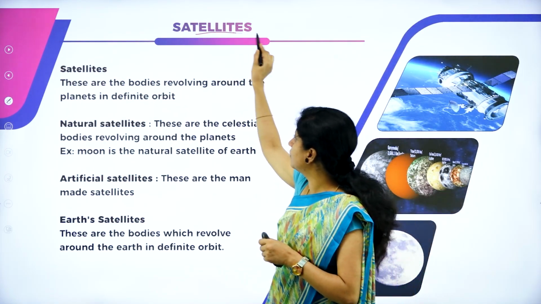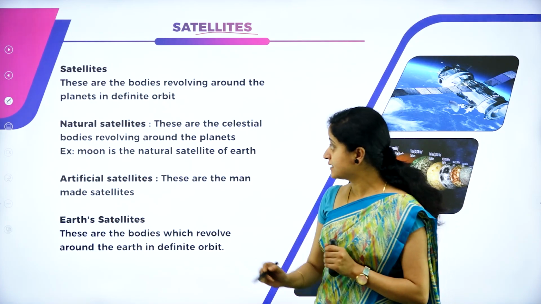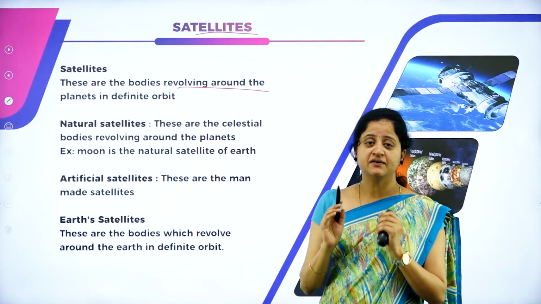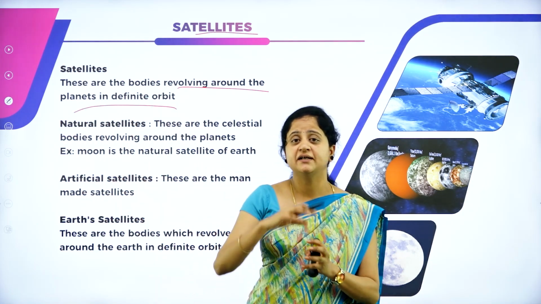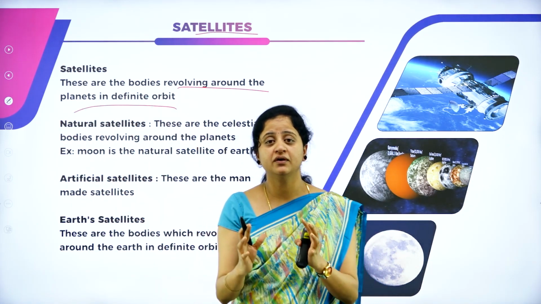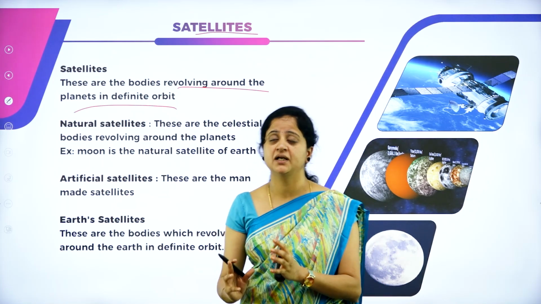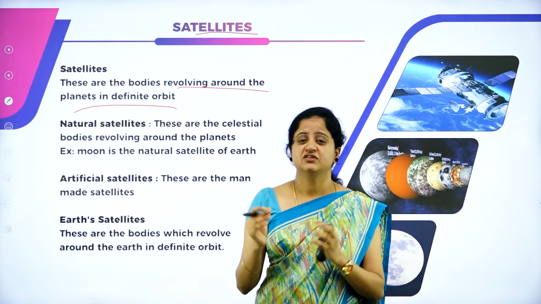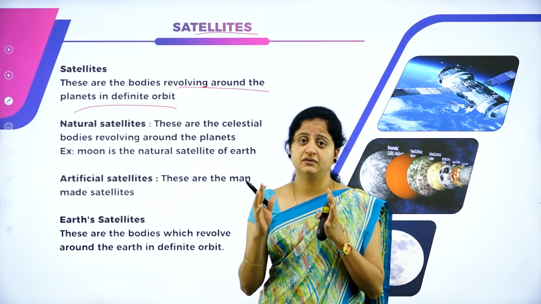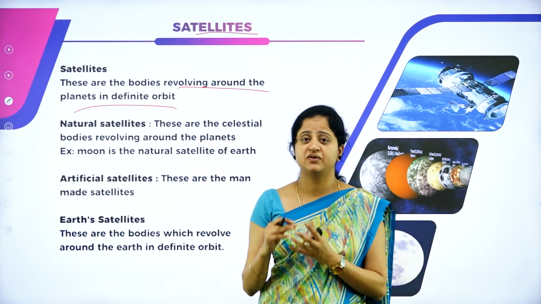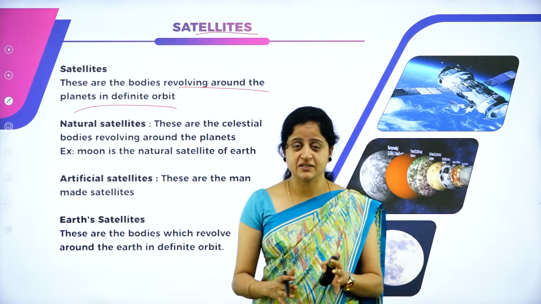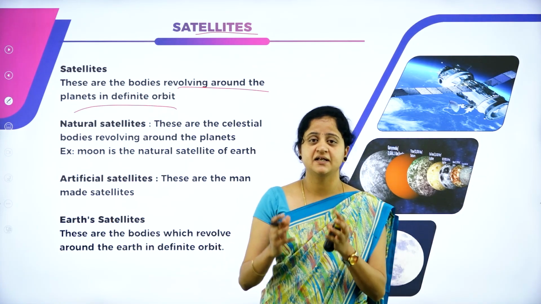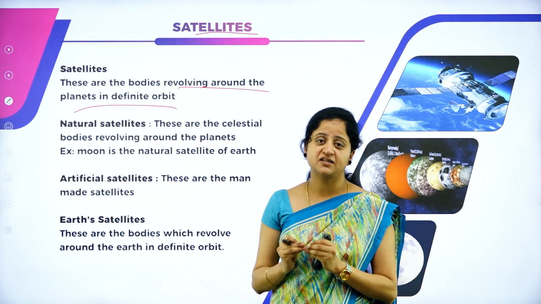So let us now learn what satellites are. Satellites are nothing but bodies that are revolving around the planets in a definite orbit. So any body that revolves around a planet in its own definite orbit, we will call a satellite. The word satellite is not new or strange to us. We all have an idea about it. These satellites may be natural satellites or artificial satellites, and Earth has its own natural satellite.